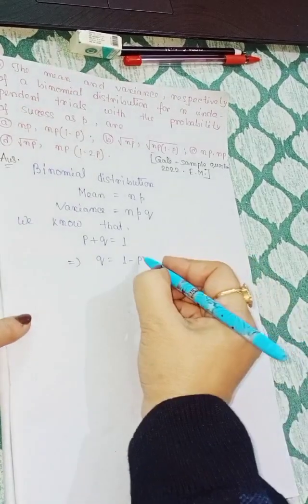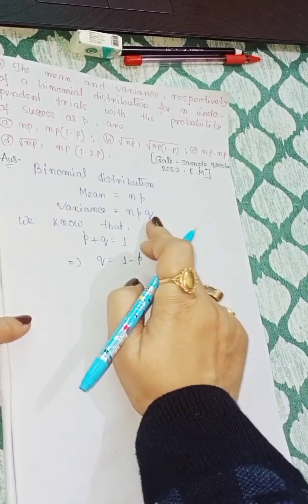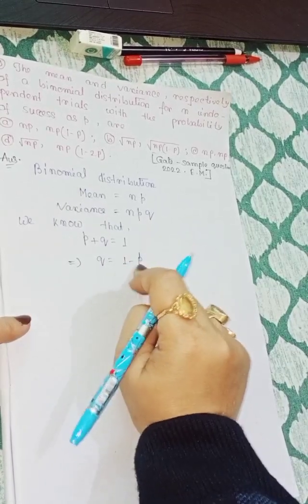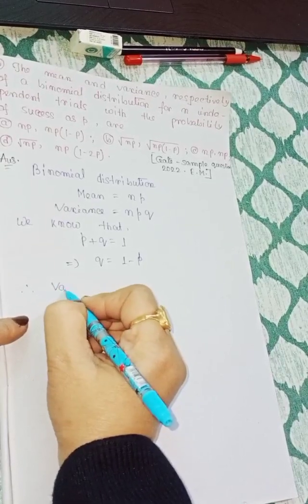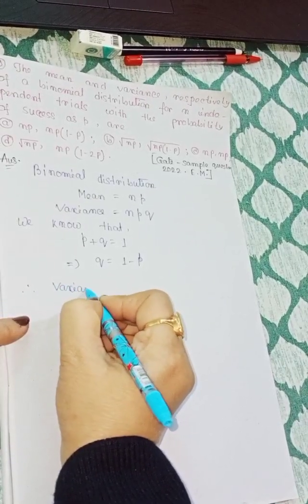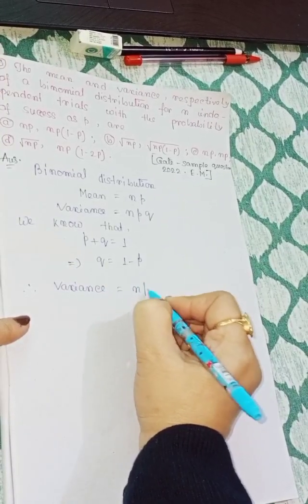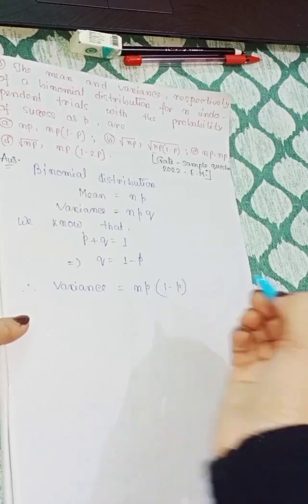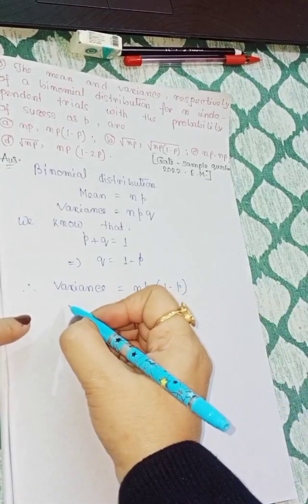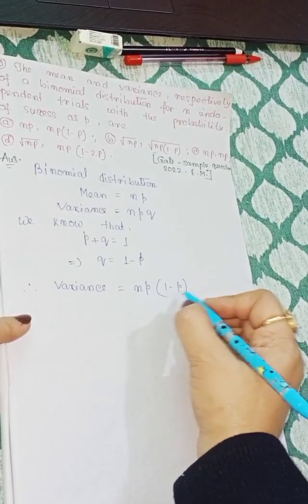Now just replace q as 1 minus p. Therefore variance is equal to n into p into 1 minus p. So now the variance becomes np(1-p).